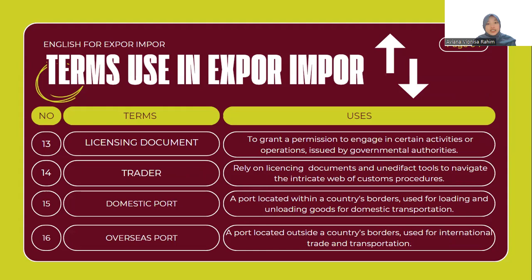Next, we have trader. Trader here is the subject. Here, traders rely on licensing documents and so on to navigate the intricate web of customs procedures. Next, we have domestic and overseas port. Here, domestic and overseas have their own role, which is domestic used for loading and unloading goods for domestic transportation, and overseas used for international trade and transportation.